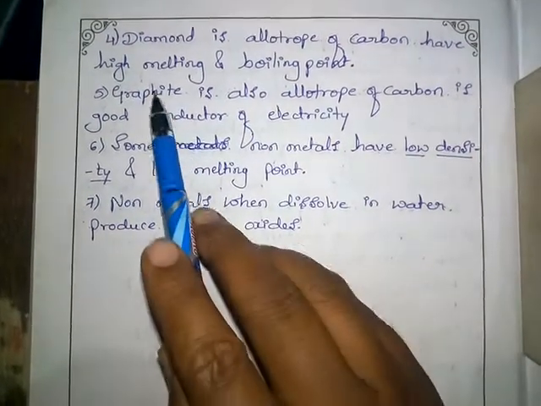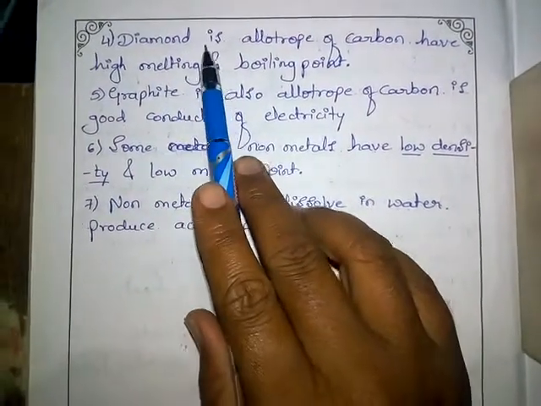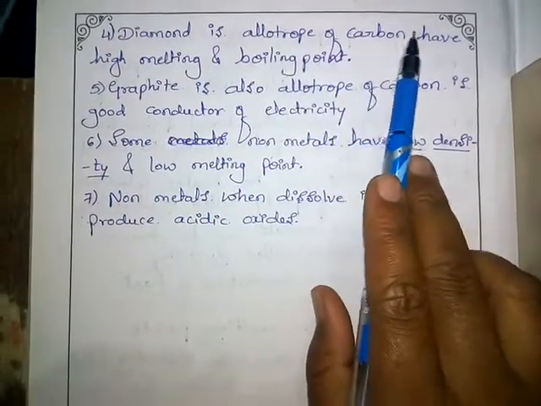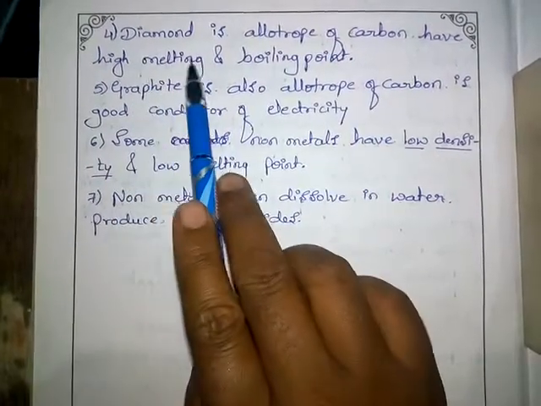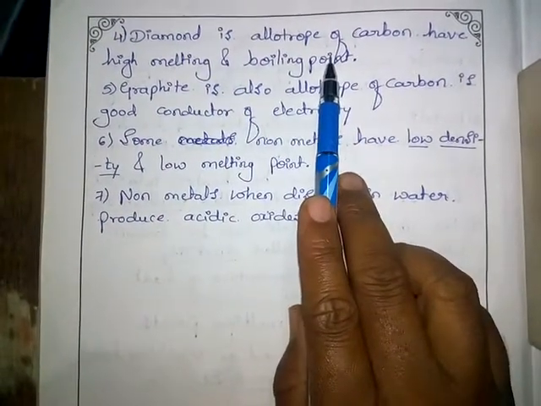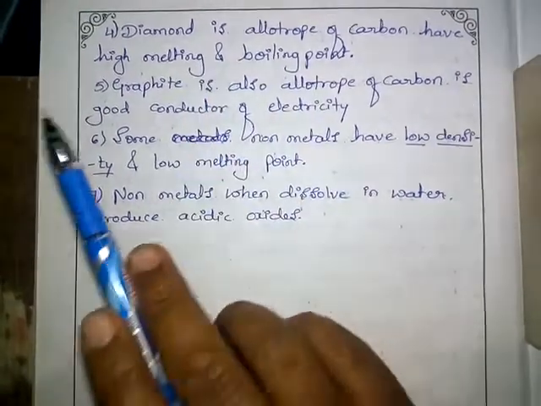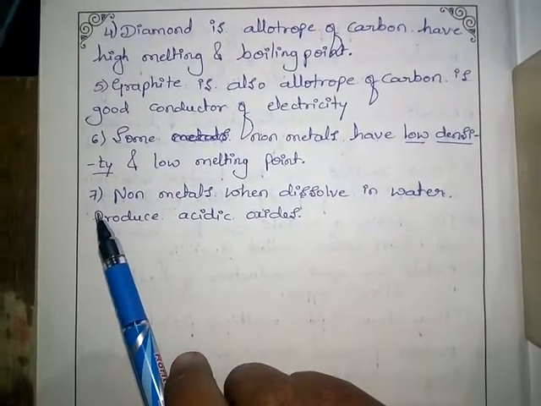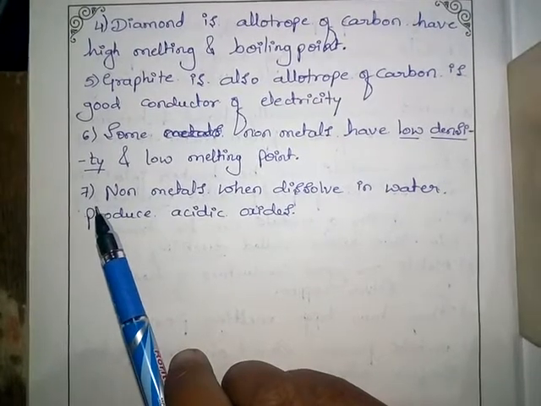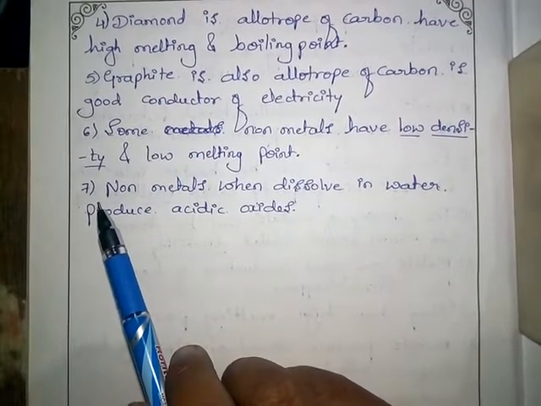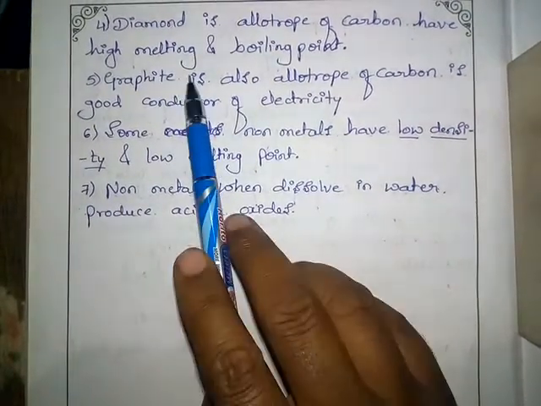Fourth property: diamond is an allotrope of carbon and has a high melting and boiling point. Already I told you, carbon is present in different forms and each form is called an allotrope.